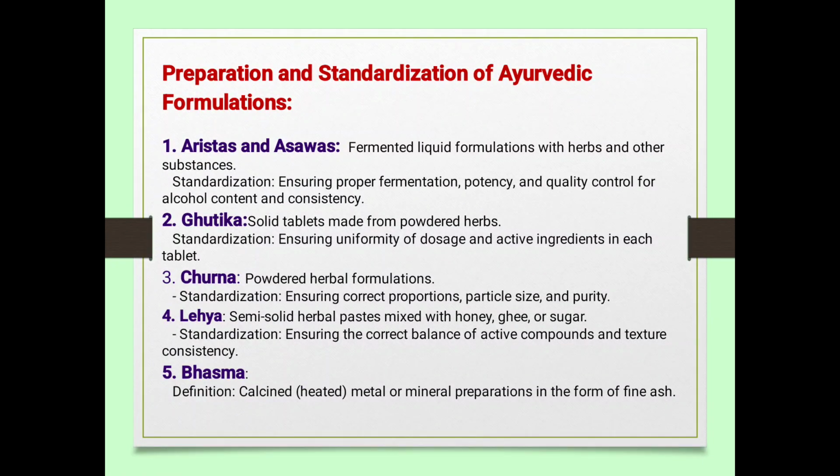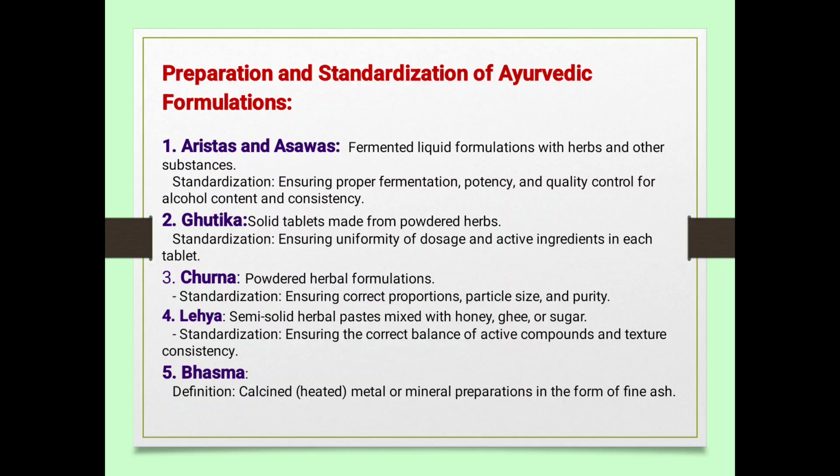Next, preparation and standardization of Ayurvedic formulations: Arista and Asava. A question may ask which formulations are self-generated alcohol. Aristas and Asavas are fermented liquid formulations made with herbs and other substances. Standardization ensures proper fermentation, potency, quality control, alcohol content and consistency.